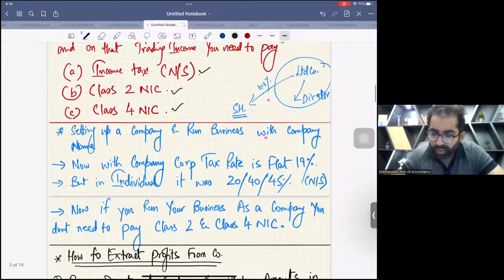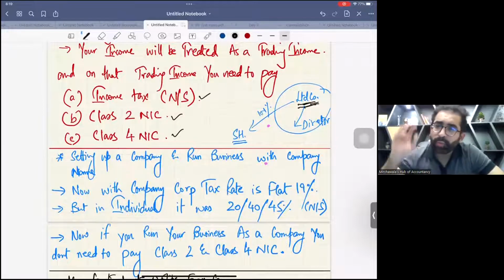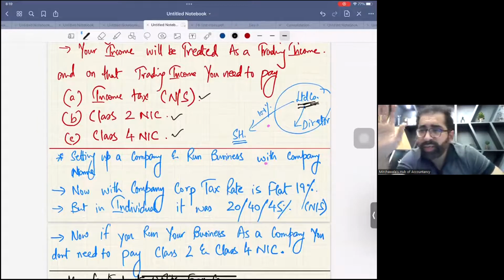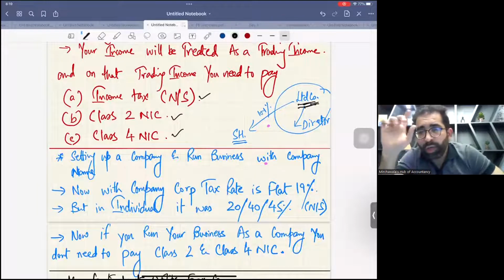So now you can do it. You can start a limited company, and now this whole income will be treated as the limited company's income. So listen to me, when you formulate your business, when you report your business as a limited company, you just have to pay 19% corporation tax.